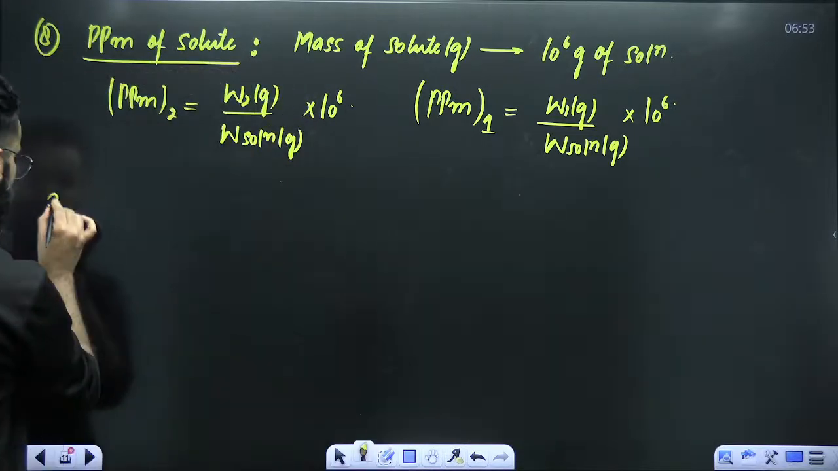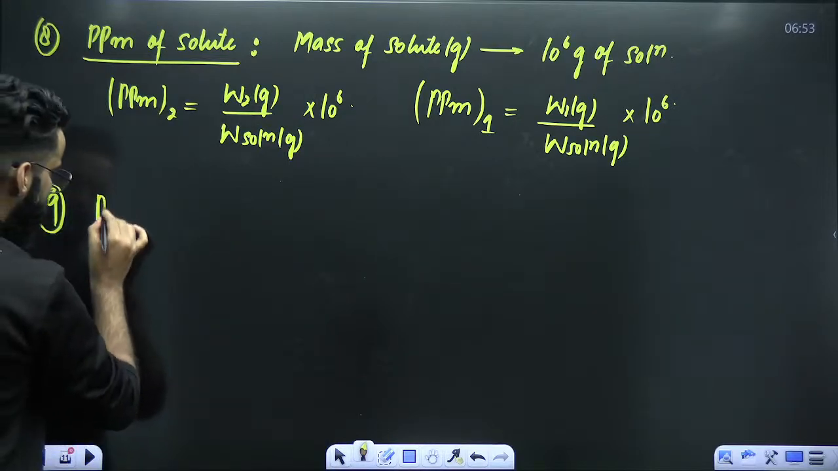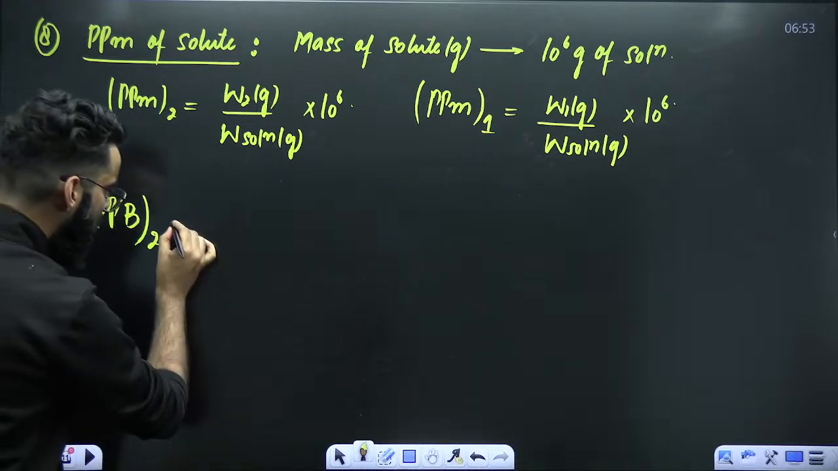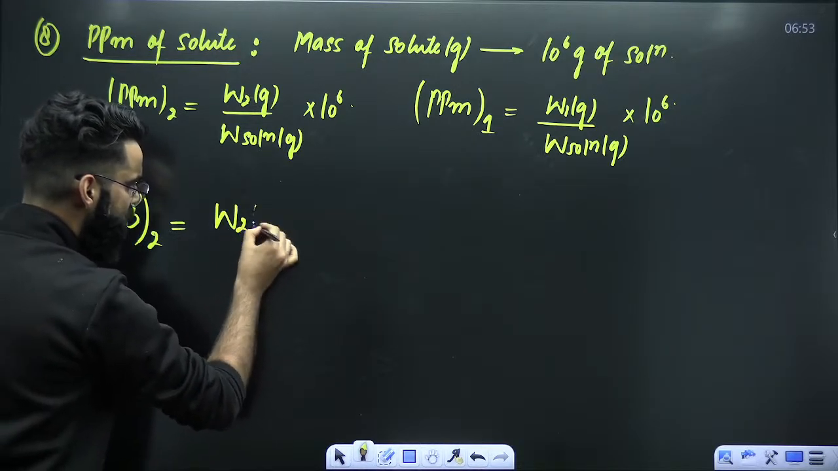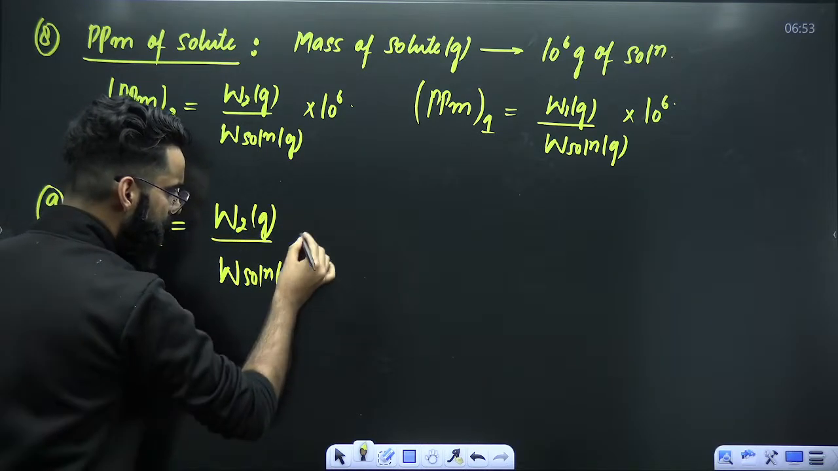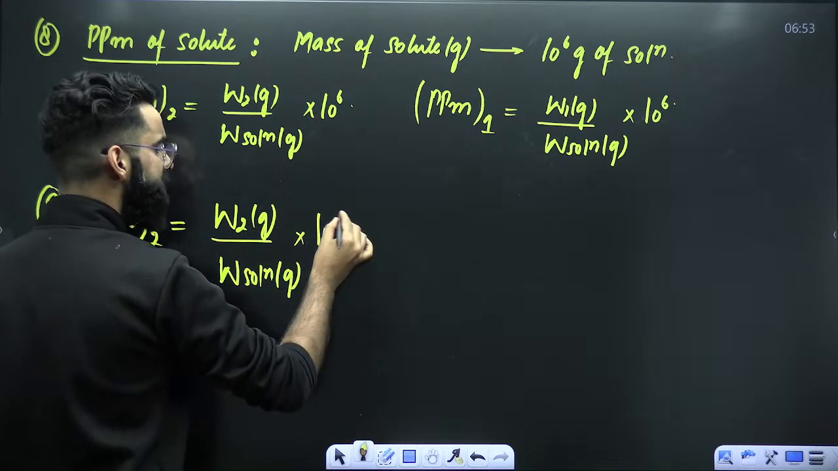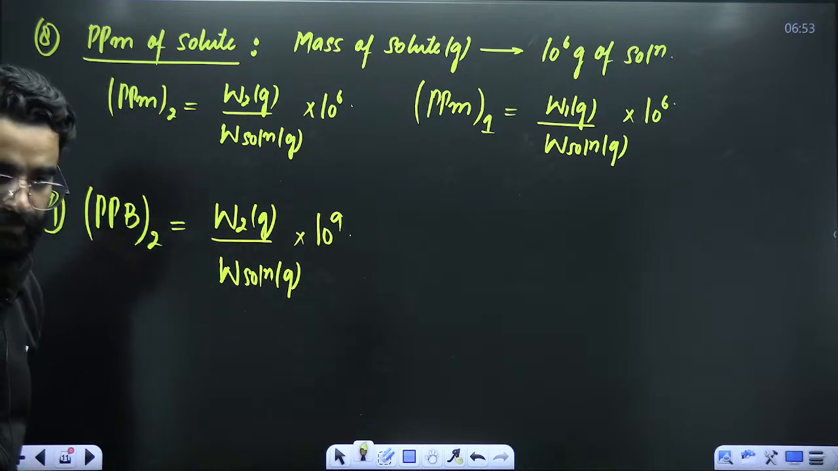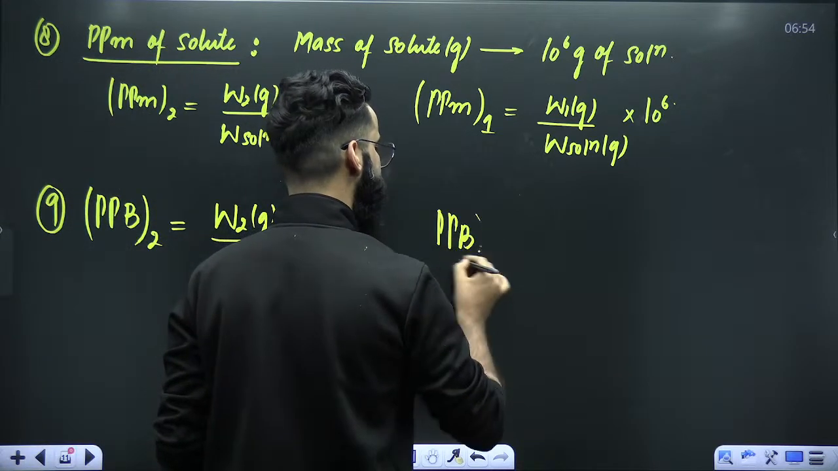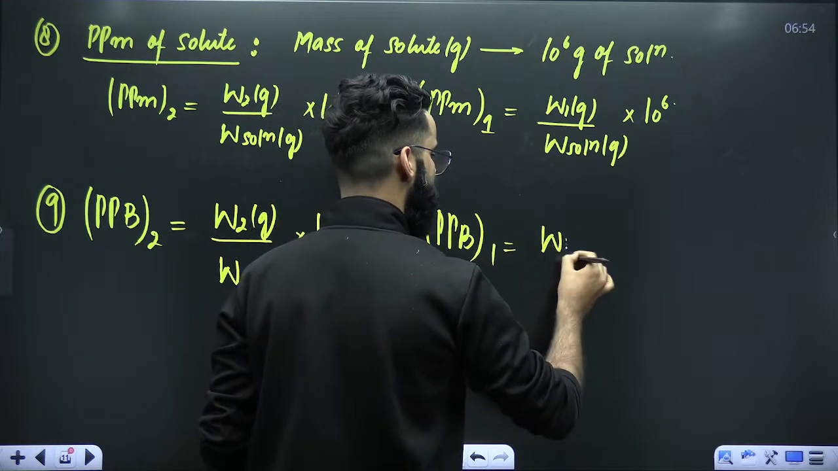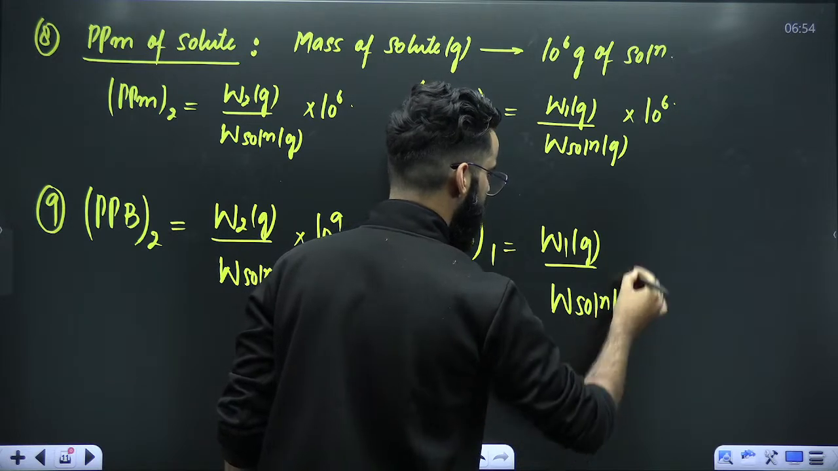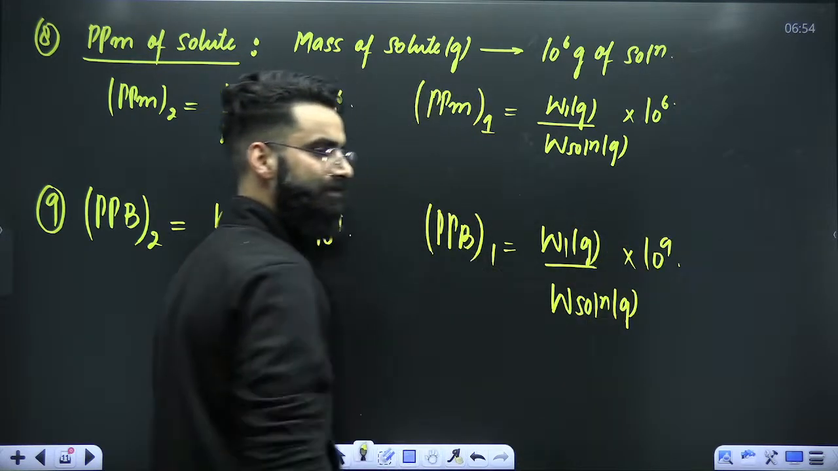Similarly, I'm going to write one more thing. There is something called parts per billion of solute. How can you calculate parts per billion of solute? It's going to be mass of solute in grams divided by mass of solution in grams multiplied by, instead of 10 raised power 6, only change it to 10 raised power 9. That's all. Similarly, parts per billion of solvent is equal to mass of solvent in grams divided by mass of solution in grams multiplied by 10 raised power 9. That's all.